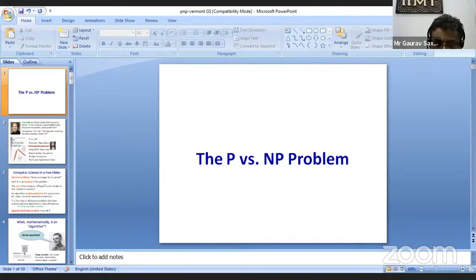So let's look at the problem in more detail. Poincaré conjecture has been successfully proven, so somebody has already won the $1,000,000 for it. Let's look at some other problems in computer science in a few slides.